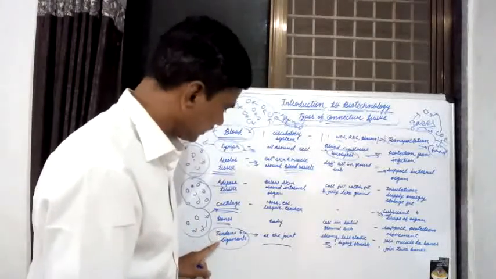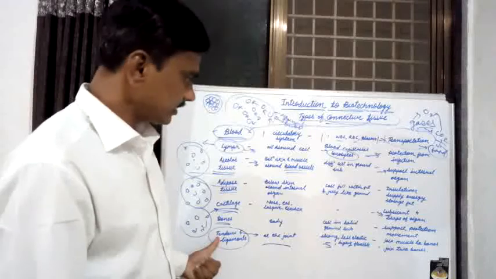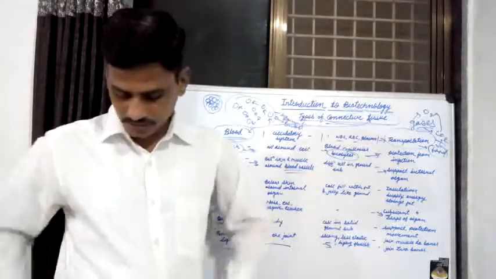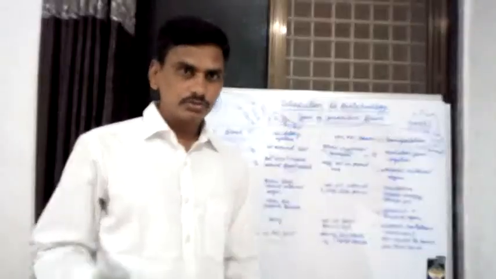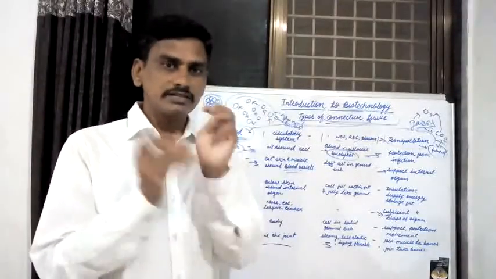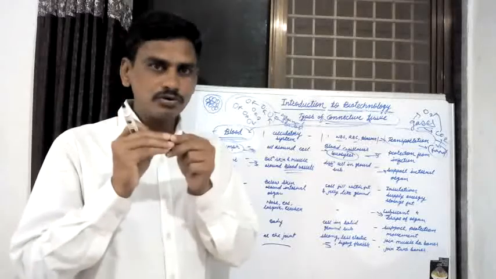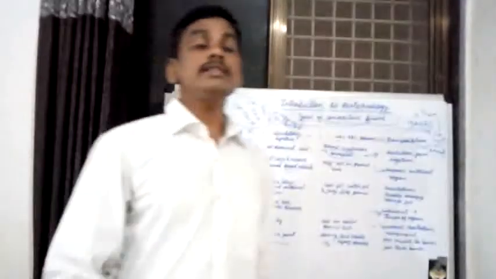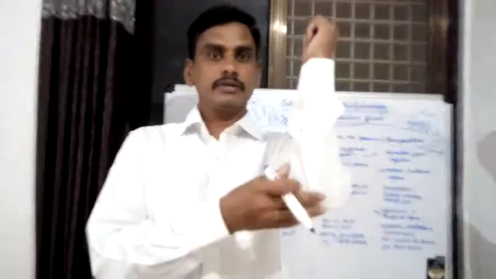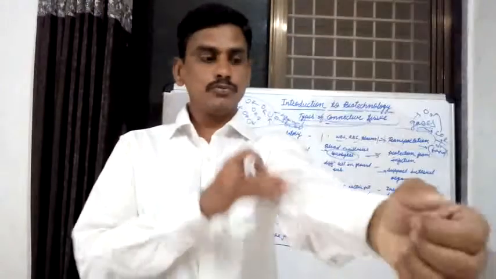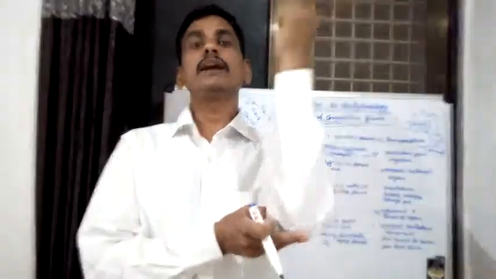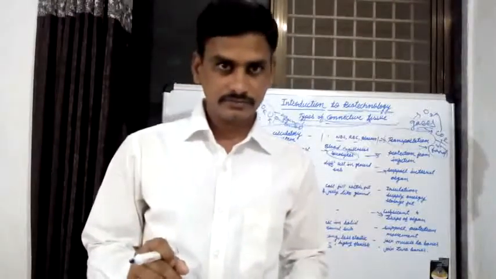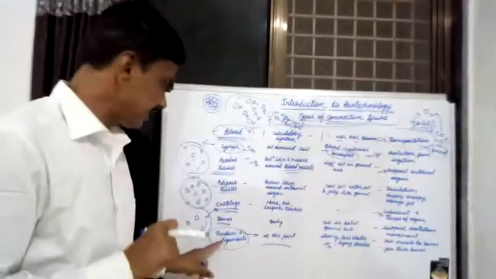Now the function of tendon and ligament. Tendons join the muscles to the bones. Ligaments join the various bones in our body: two bones are joined together by ligaments.